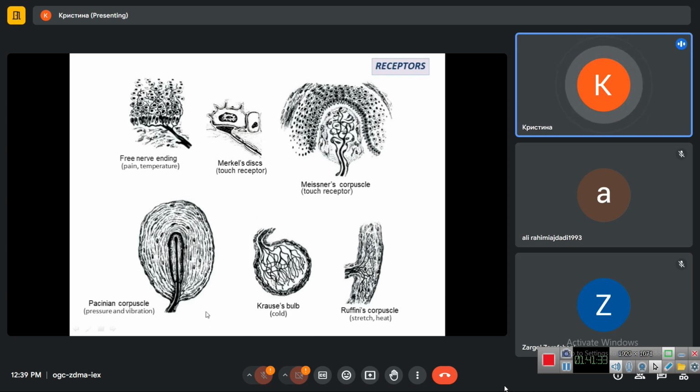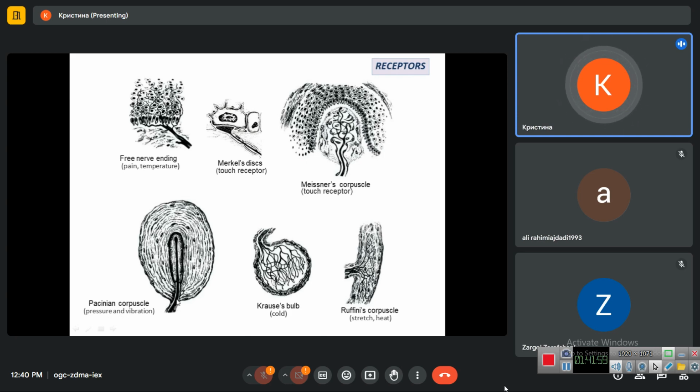Next we have Pacinian corpuscle. It receives the pressure and vibration. It also can be found in skin, but in lower areas where we have the border between the dermis and hypodermis, where dense fibrous connective tissue goes to adipose tissue. There we have these Pacinian corpuscles.